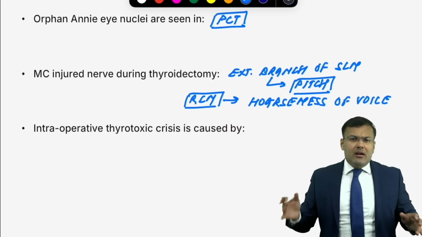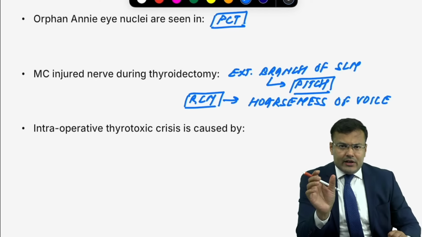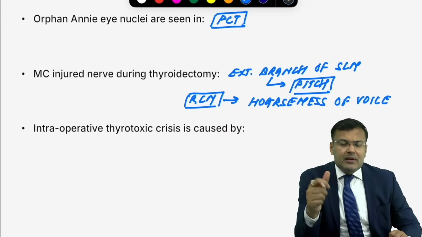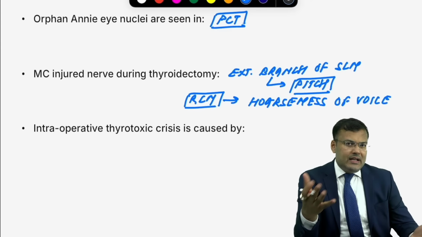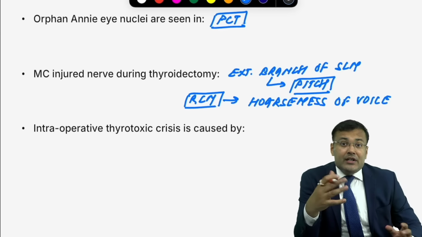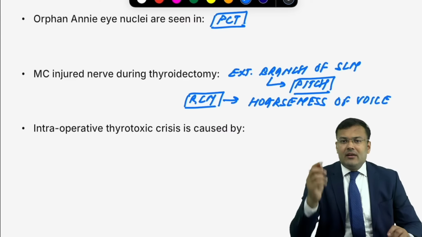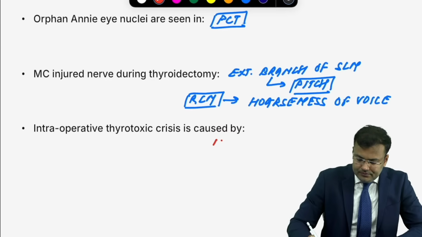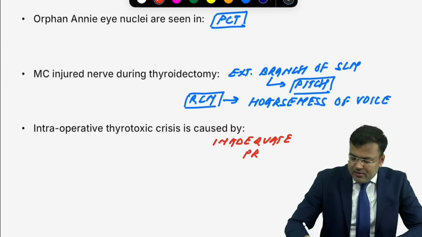Question will be asked. A hyperthyroid patient, clinical scenario. A hyperthyroid patient was taken for surgery. During surgery, the patient developed thyrotoxic crisis. So that is intraoperative thyrotoxic crisis. You didn't make this patient euthyroid. So what is the cause? It is inadequate preoperative preparation. Easy.